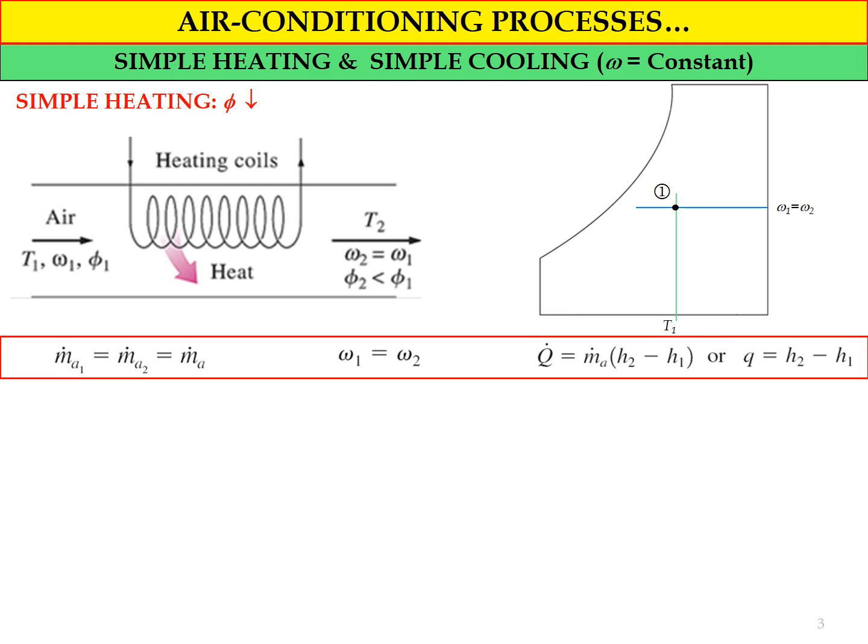So we have state number 1. For state number 2, the temperature will increase due to the heating process, so the location of T2 must be greater than T1. But the point of intersection must still be on the same constant specific humidity line. So we have state number 2.